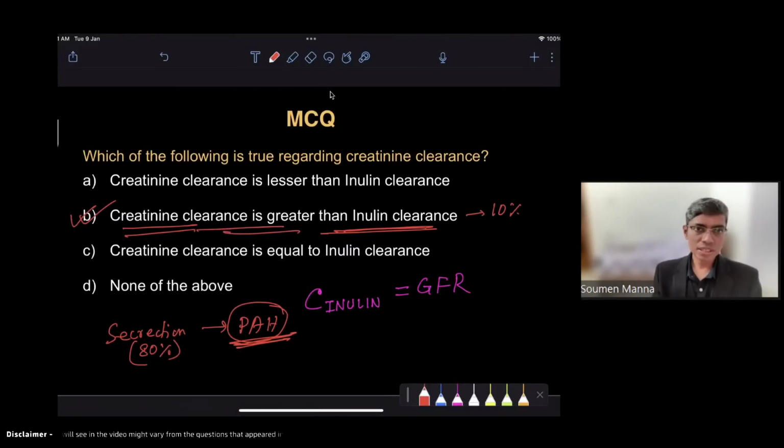Meaning, the more the secretion, the greater the volume, the greater the clearance. So these are the two things that you have to remember about inulin clearance and creatinine clearance. Okay, understood?